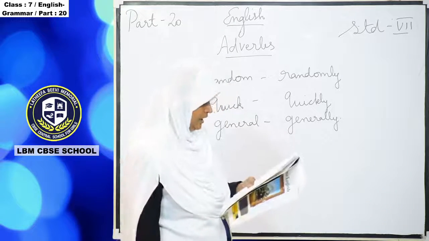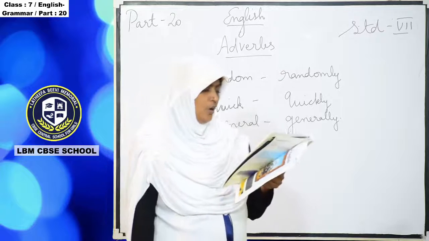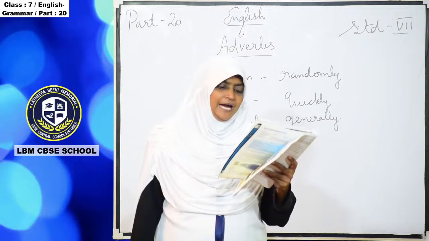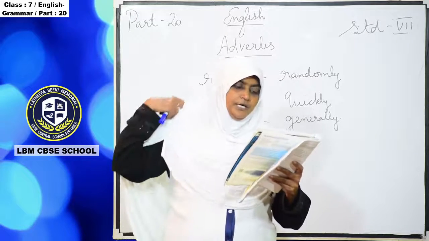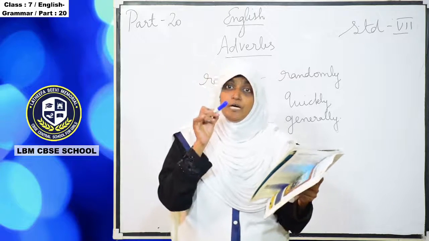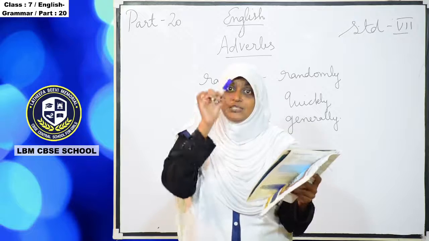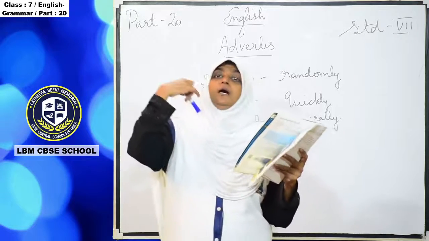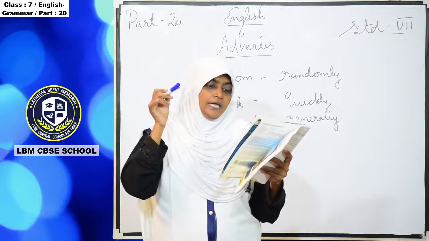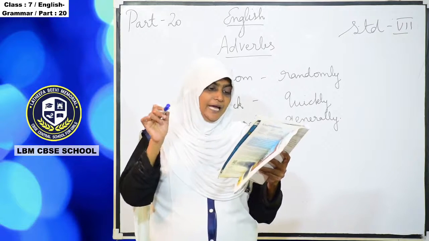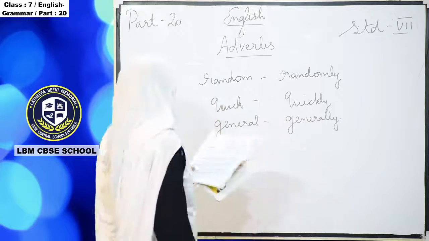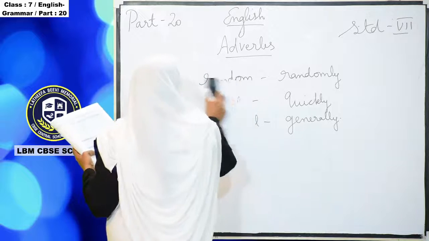And then if the adjective ends in y, the y is replaced with i before adding ly. So here, another adjective rule they are telling: if the adjective ends with y, the adverb becomes ily. Okay, we'll see the example, you can understand that.